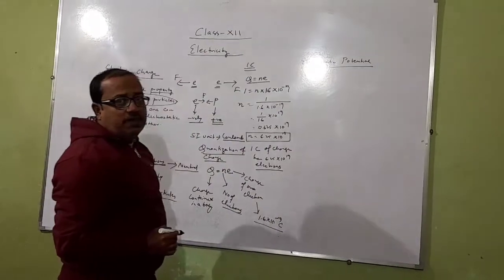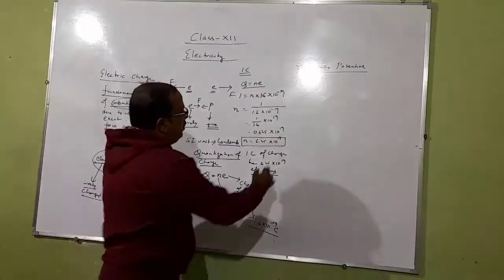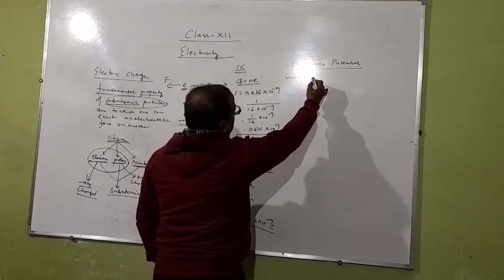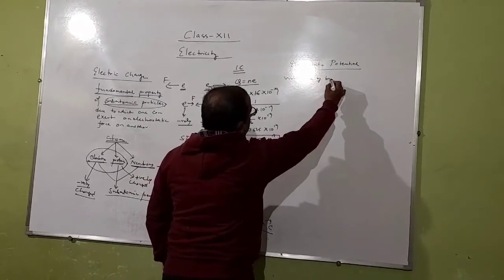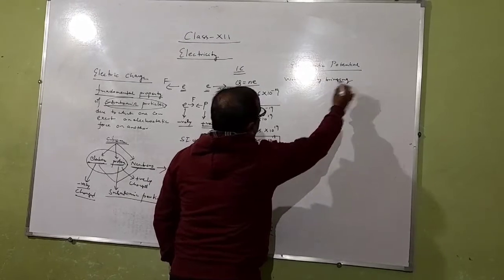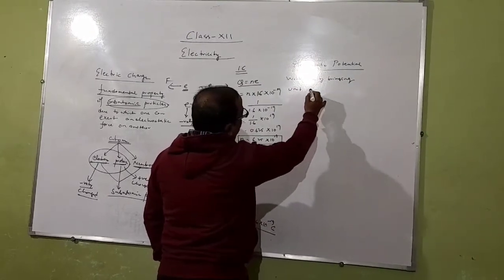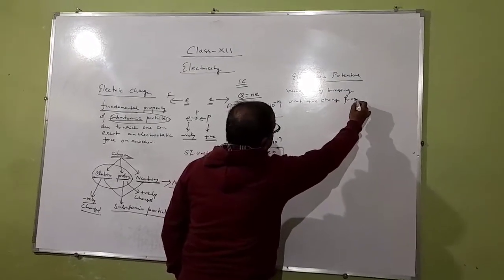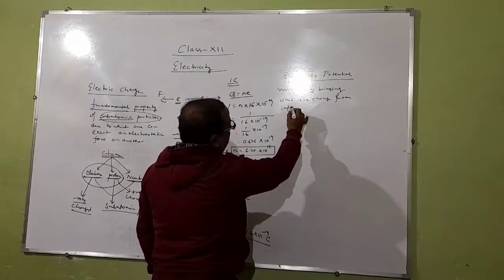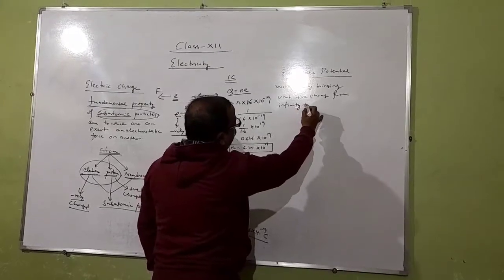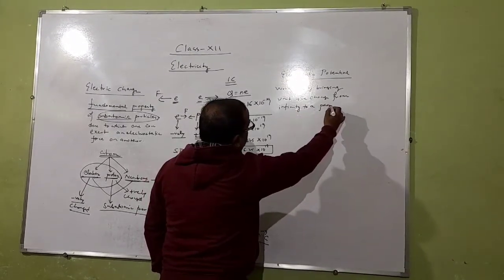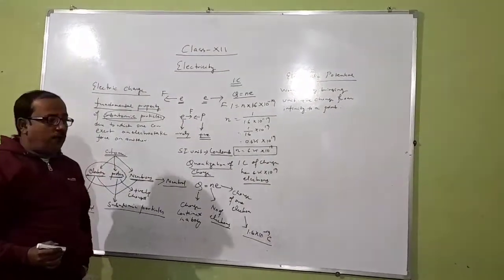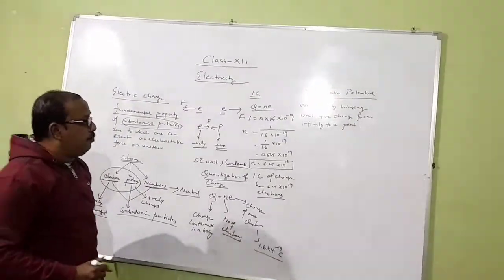So, electrostatic potential means work done by bringing unit positive charge from infinity to a point.